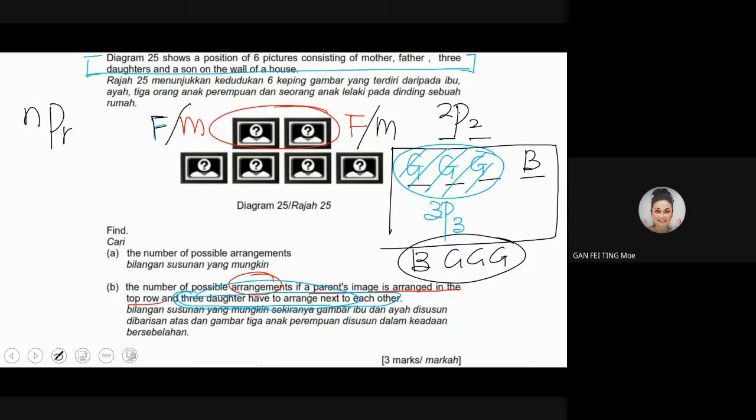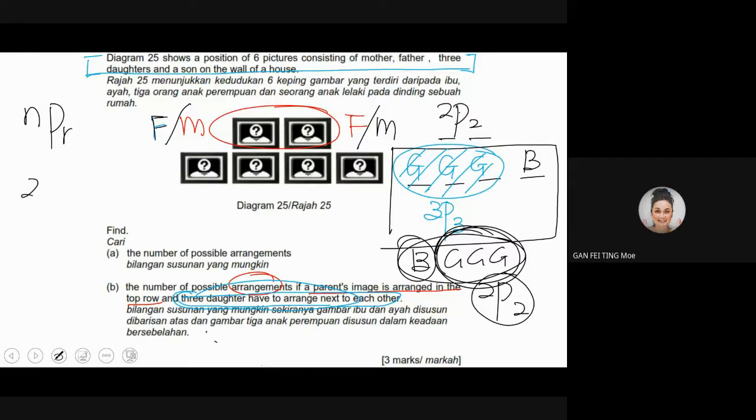Times 2, or in the correct way, 2P2. I got 2 objects. I consider the 3 girls tied as one bundle, and the boy as one bundle. I got 2 n and 2 placings, so it's 2P2.